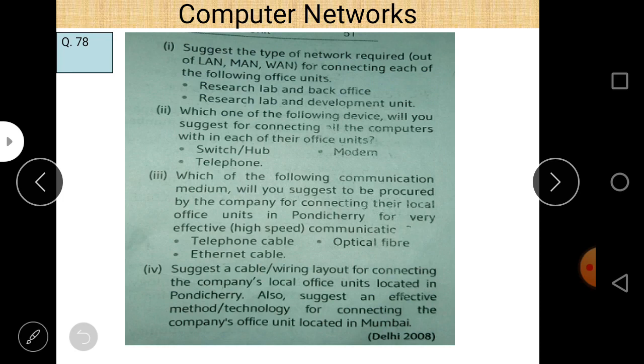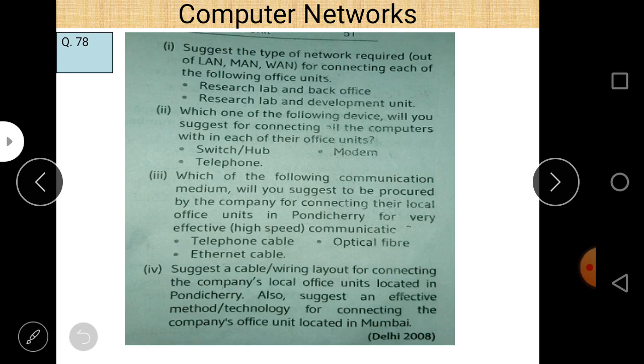One thing should be remembered: when we say that up to 10 kilometers is the range of LAN, it is not a fixed value. Why do we say that? Because local area network is a definition used when we want to connect different computers within a building, within a university, within a campus, even within a city. So for small distances, the most appropriate use is up to 10 kilometers. But if the distance is a little bit higher than 10 kilometers, you can also easily use a local area network.